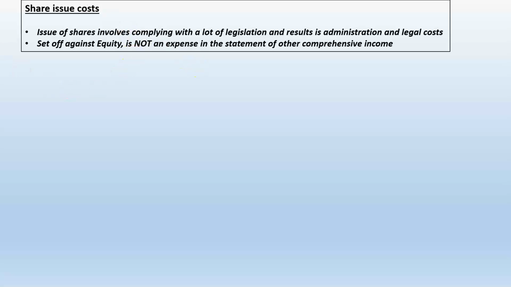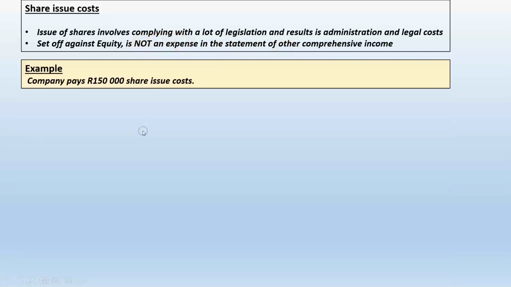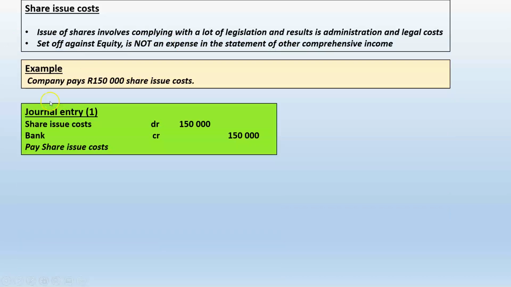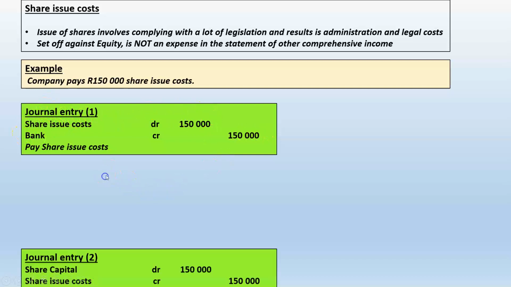So therefore, share issue cost is also treated exactly the same as underwriter's commission. It can either be offset against the share capital account, the equity account, or it can be offset against retained earnings. So let's say the company has paid 150,000 Rand in share issue cost. I will debit share issue cost with 150,000. I will credit bank with 150,000.